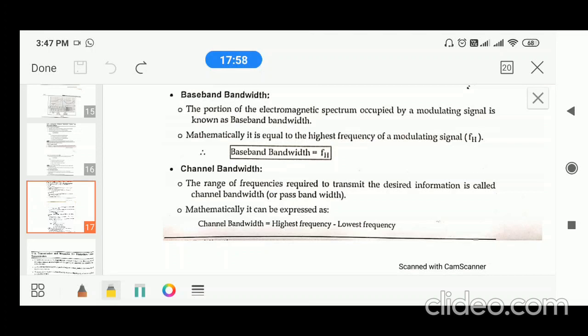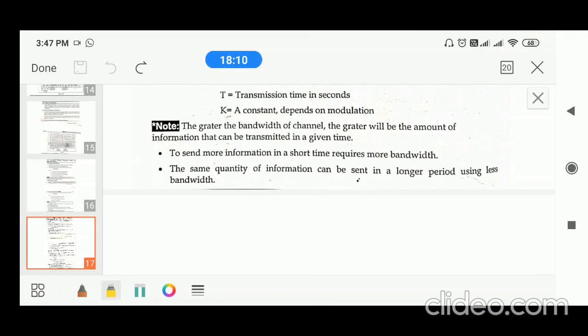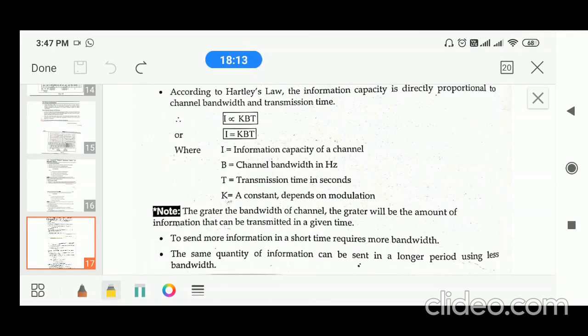Bandwidth you can compare with the size of the road in transportation. When the road is larger, many vehicles can travel. When the road is smaller, only a smaller number of vehicles can travel. You can understand it in that way.